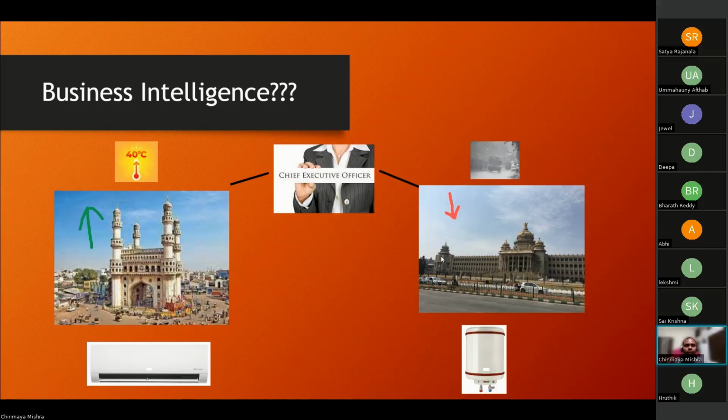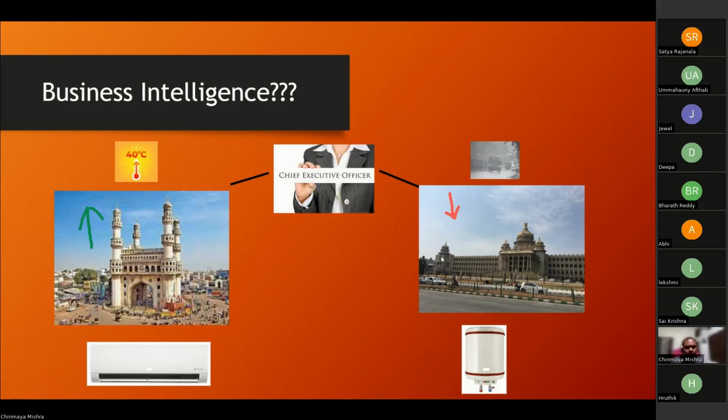What decision do I need to take so that I can increase my sales or increase my presence in Bangalore? The other thing I have observed in Bangalore, guys, is that people do not have air conditioners, but they have a water geyser. Again, the same thing, because of the cool climate or the chilly weather over there. Now obviously things have changed.